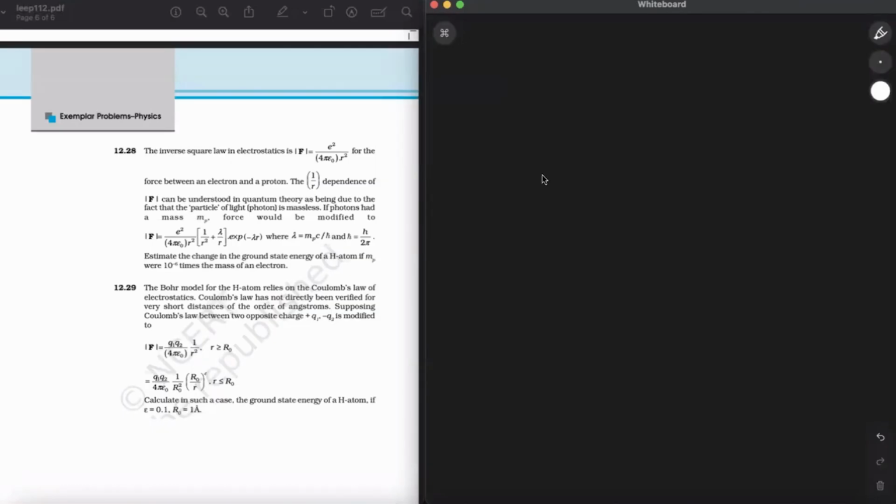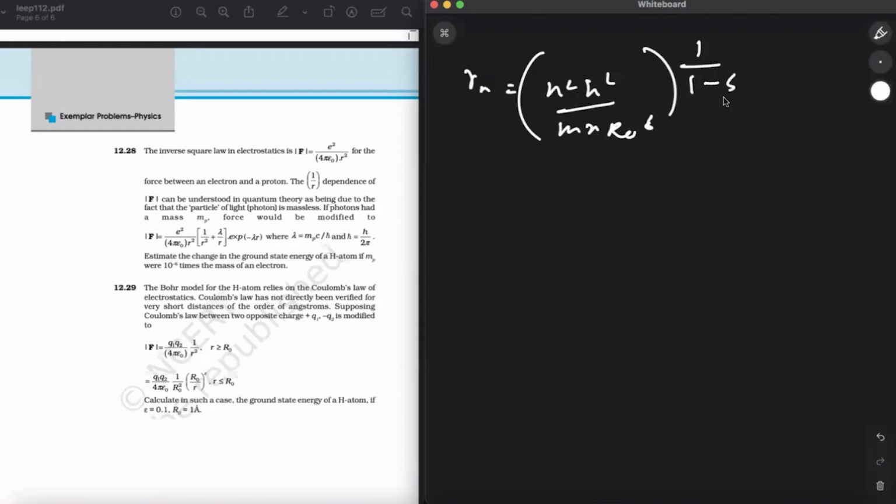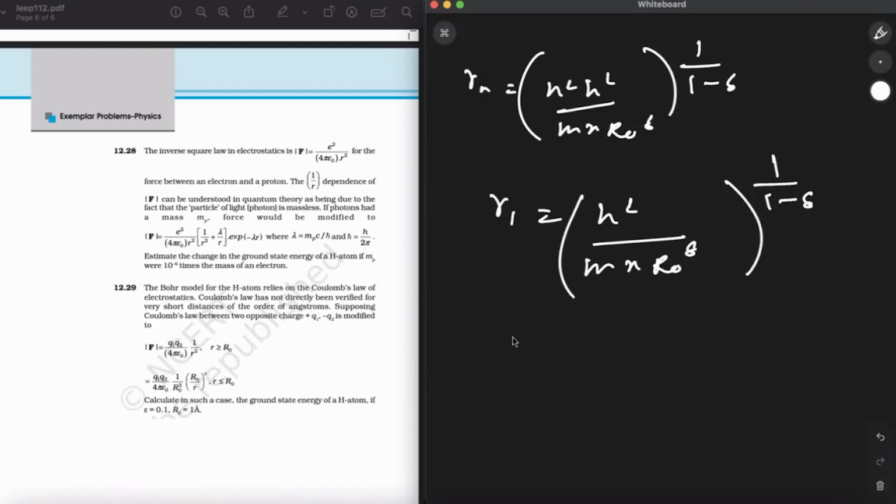Now solving for r, radius r_n can be written as n squared h squared over m x r naught delta, to the power of 1 upon 1 minus delta. And if I take n equal to 1, subtracting the constants, r1 will be equal to h squared upon m x r naught delta, to the power of 1 upon 1 minus delta.